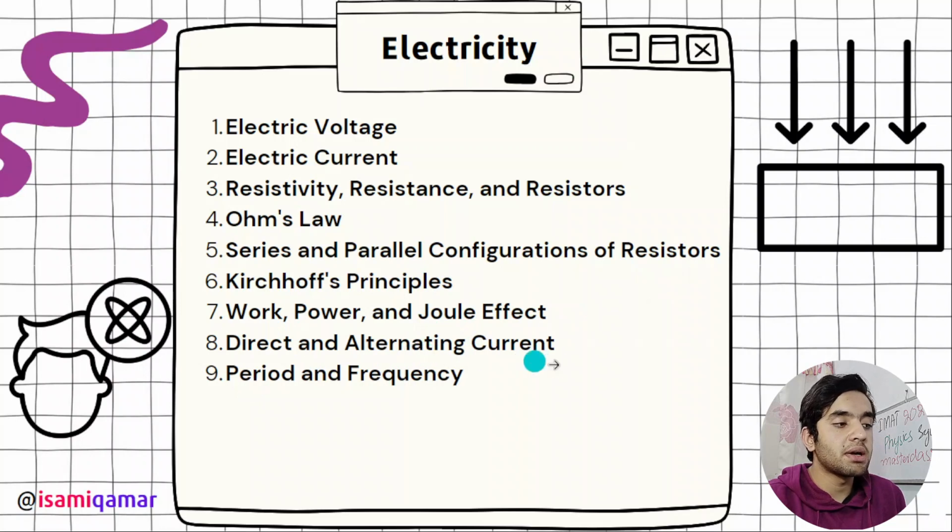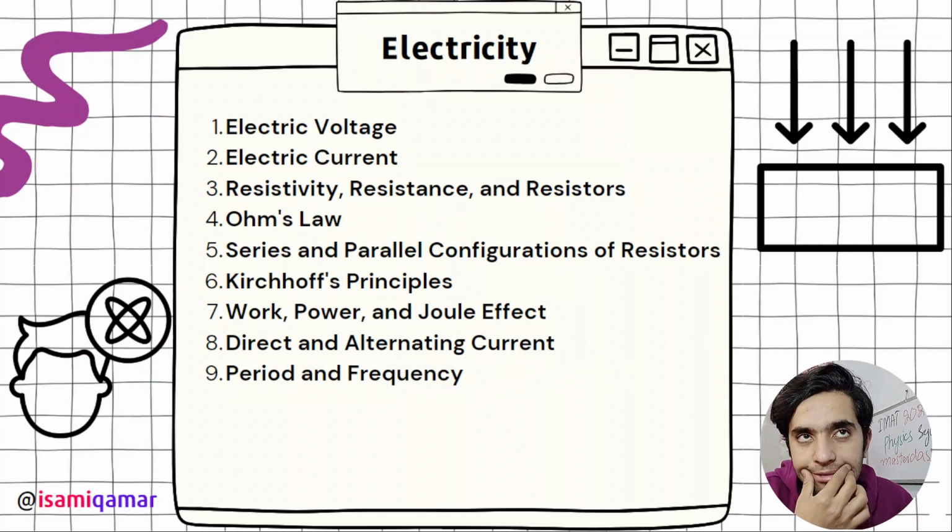Direct and alternating current. Here is the question: which device converts alternating current into direct current? And which device converts direct current into alternating current? Which device converts alternating current into direct current?